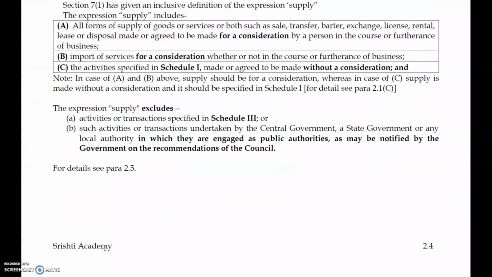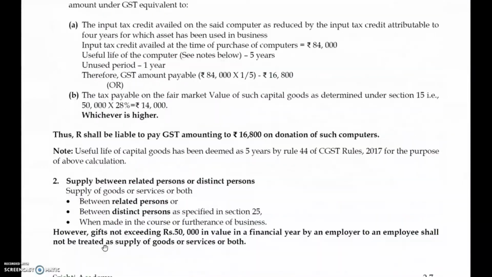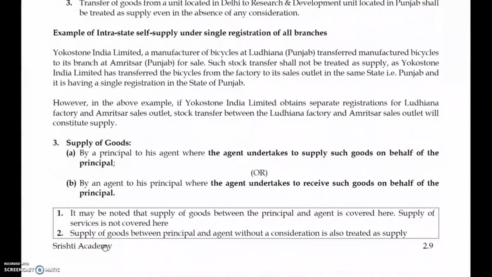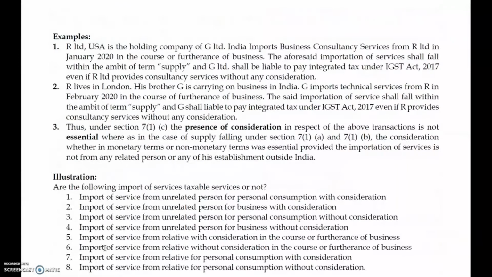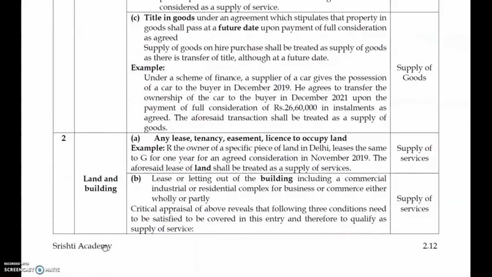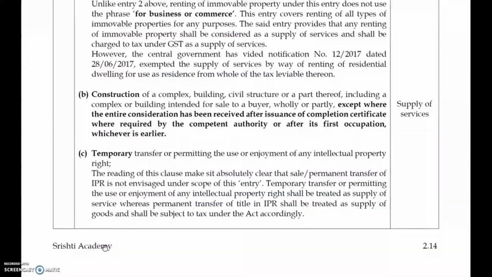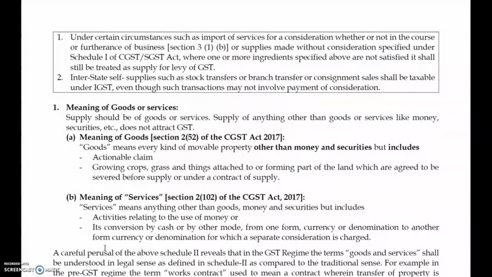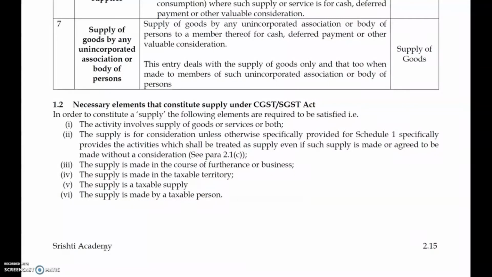Take the study material. In the study material, these are the prima facie necessary elements to constitute supply under the CGST and SGST Act.